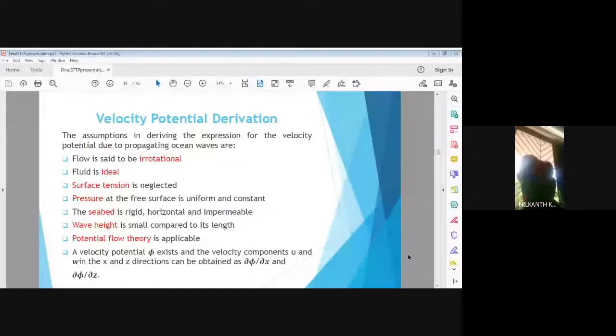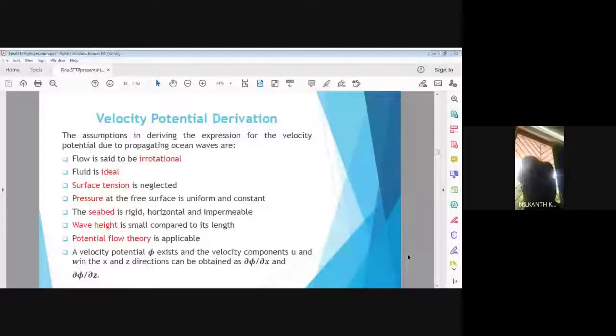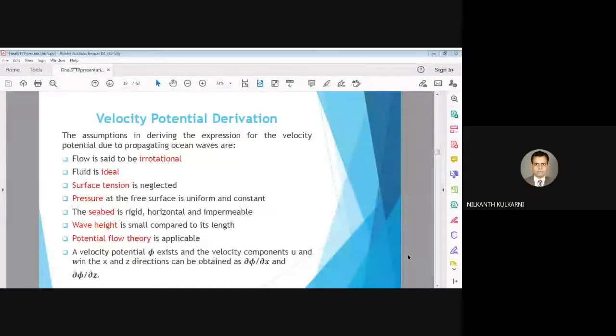So our two-dimensional coordinate frame is X and Z, where X indicates the advancement of the wave in the X direction, whereas the undulation in the wave, that is the height of the wave, is along the Z coordinate direction.